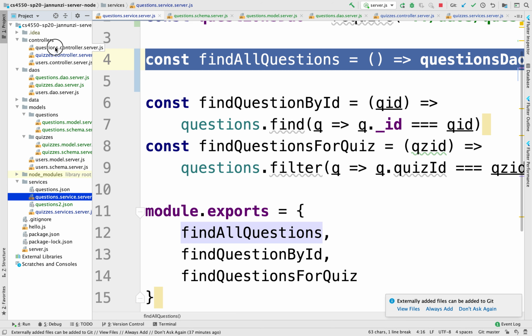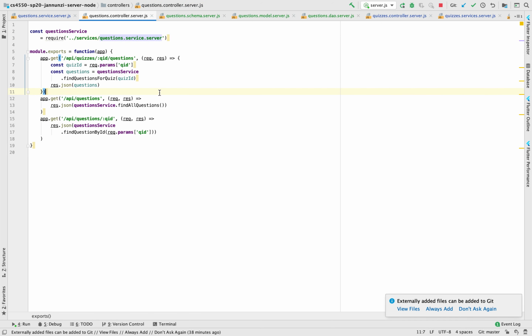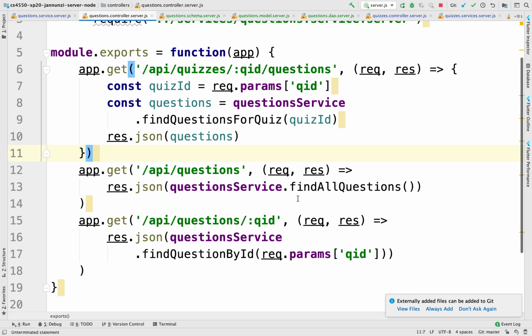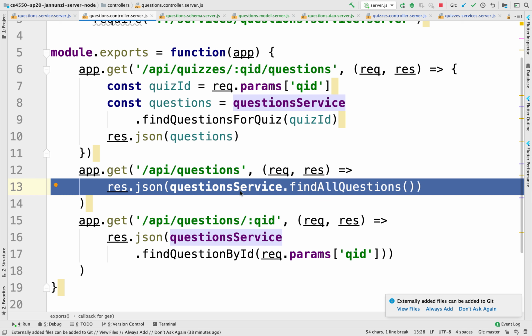So this would be the questions controller, which is using right now the same service. We're just right now refactoring, and we just rewrote this find all questions, right? But notice that this implementation, right, assumes that this function is synchronous. Instead, now we have rewritten it in terms of a database access, which now is asynchronous. So we have to rewrite this.